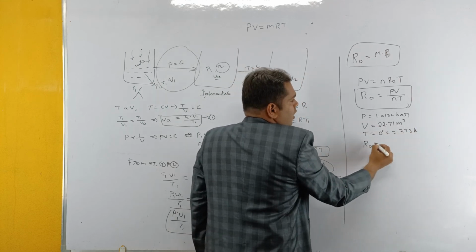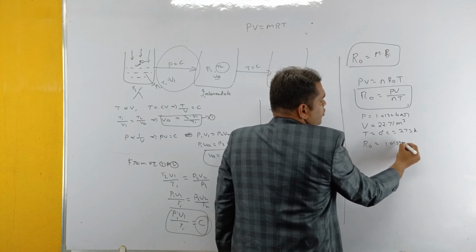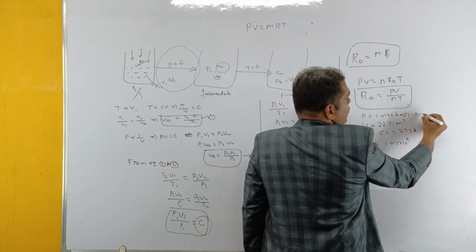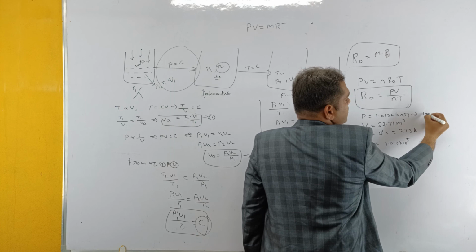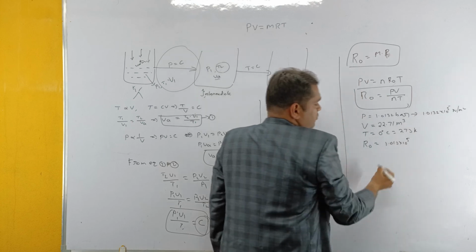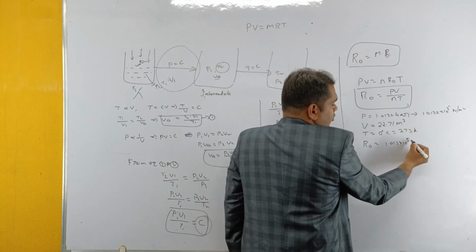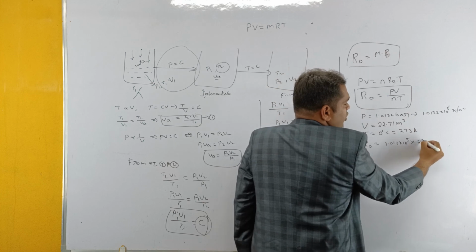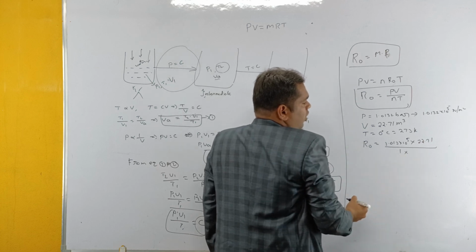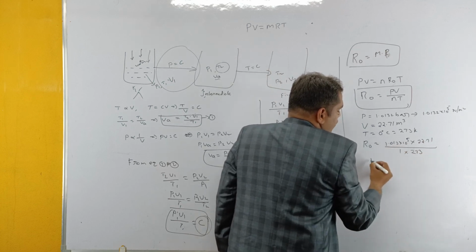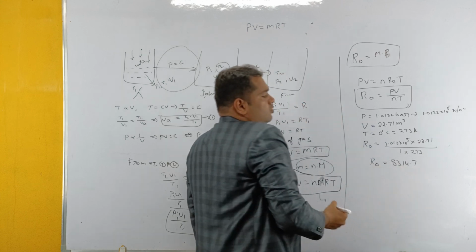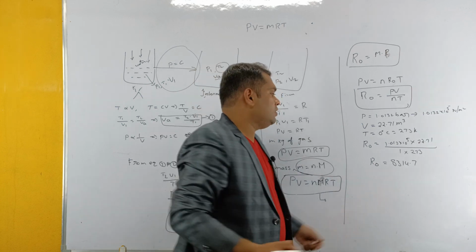So if we substitute, R naught is equal to P, 1.0132 into 10 power 5. It is in bars, so we have to convert it to Newton per meter square. So 1.0132 into 10 to the power of 5 Newtons per meter square, into volume, that is 22.71, by n. For the number of moles, just take n equal to 1, and the temperature is 273. If you solve, we get the R naught value as 8314.7. So that is the universal gas constant in